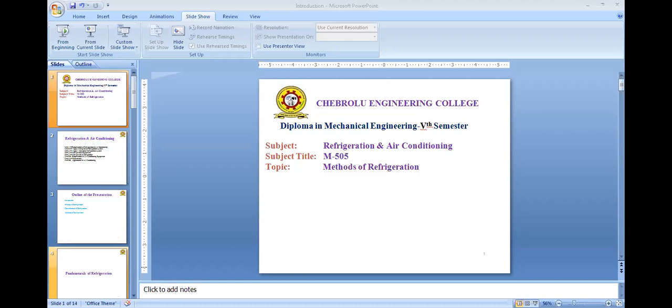And the next method is dry ice refrigeration. Dry ice is the solidified form of carbon dioxide. So in dry ice, we use only carbon dioxide. It evaporates directly from solid to vapor without a liquid phase. Means in dry ice, carbon dioxide changes its phase from solid to vapor. This phenomenon is called sublimation. So at atmospheric pressure, dry ice sublimates at minus 78 degrees centigrade for carbon dioxide.